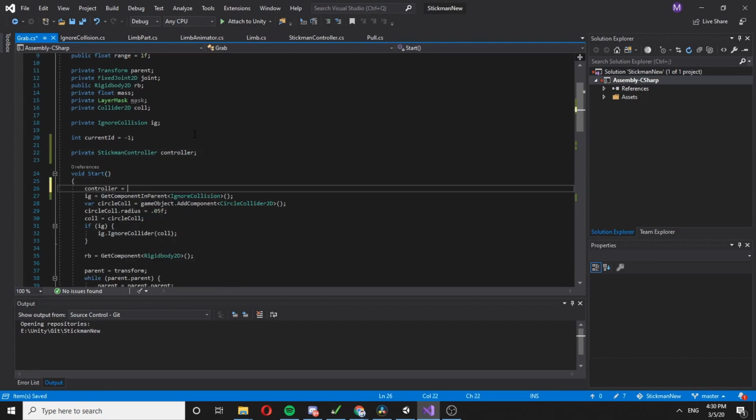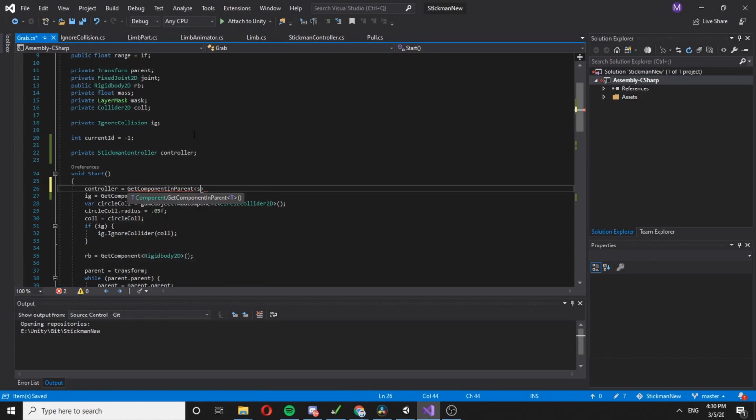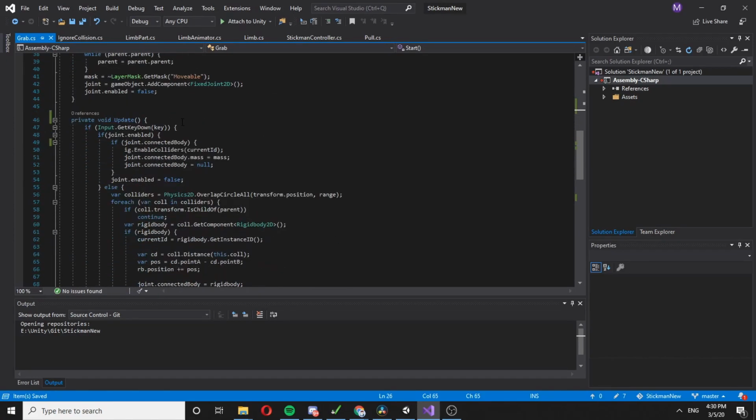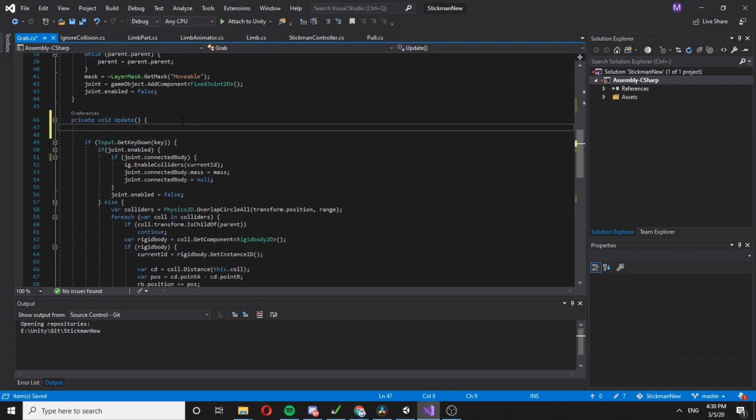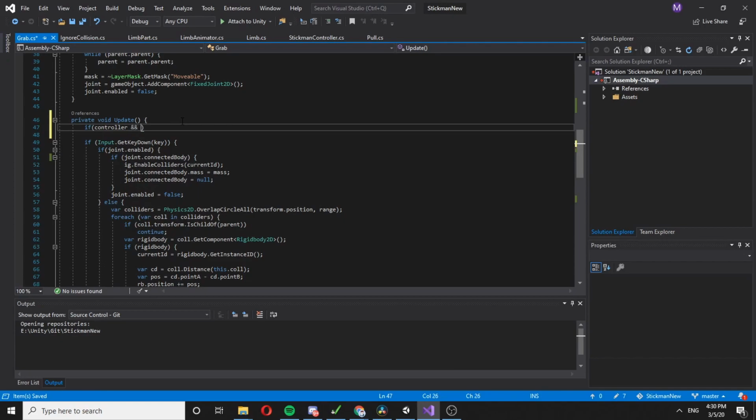So controller get component in parent and stickman controller. Now as we did with the stickman controller, we just say if controller exists and not controller is me, we just return.